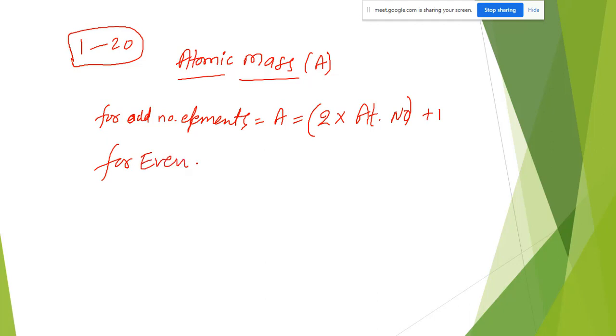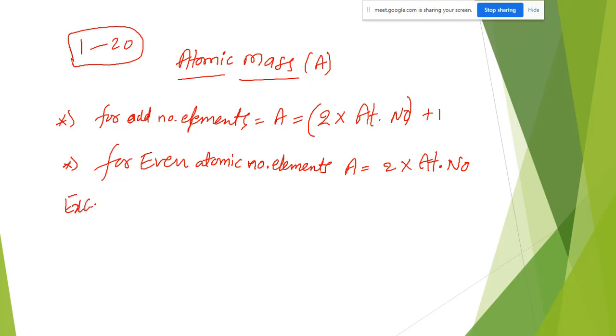For even atomic number elements, the mass is equal to 2 into atomic number. You can remember just these simple formulas, so the maximum of problems will be solved. Okay. Next, the third point is exceptions. This thing you have to remember.